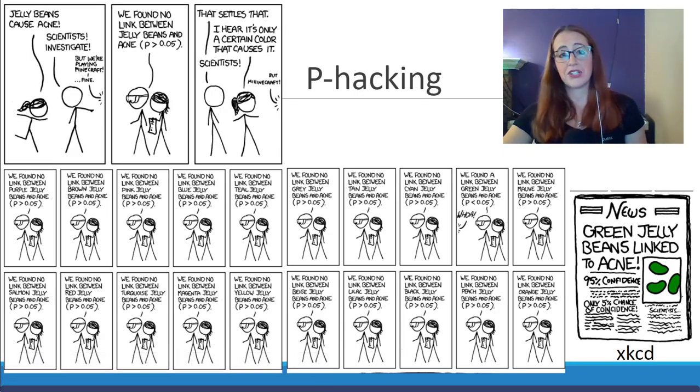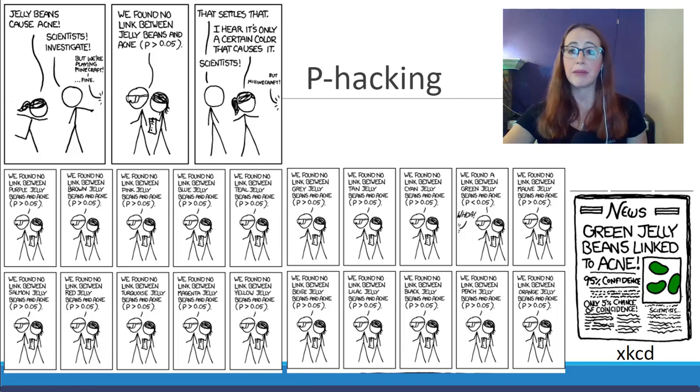The easiest to understand explanation of p-hacking that I have ever seen is this XKCD comic. Remember from our readings that p less than 0.05 means that we reject the null hypothesis, effectively claiming a likely link between two things. So here we have scientists investigating the link between jelly beans and acne. They originally don't find the link, but then a kind passerby claims that it's only certain colors, and so they go on to investigate all the jelly bean colors, or in this case 20.